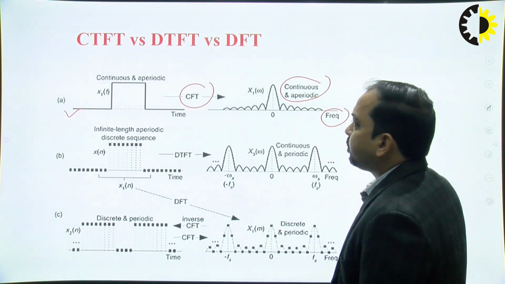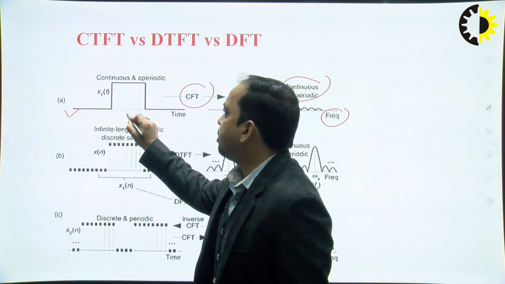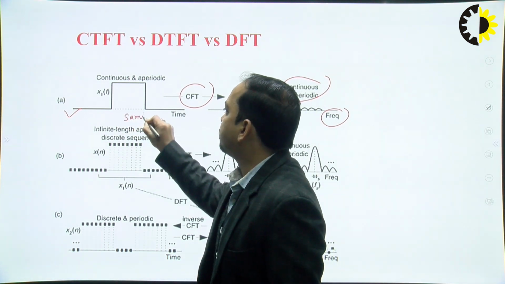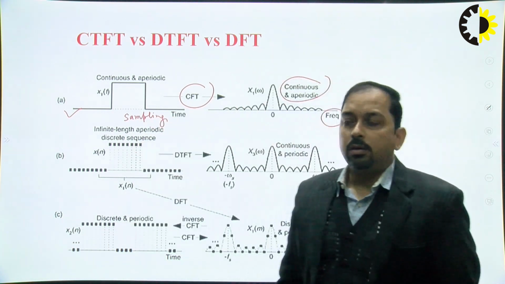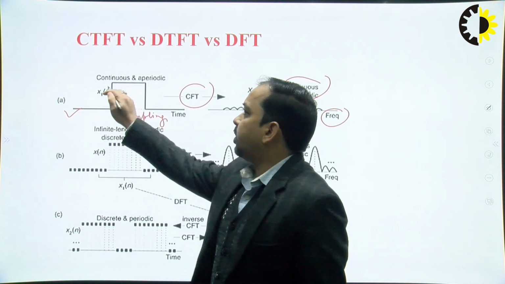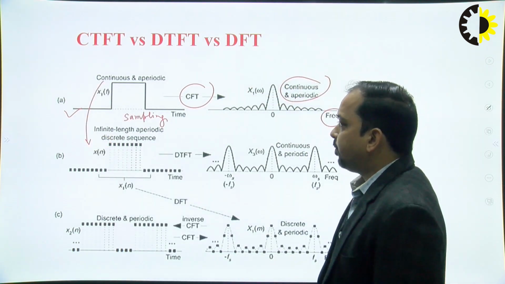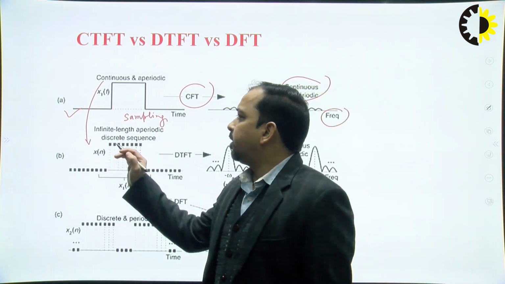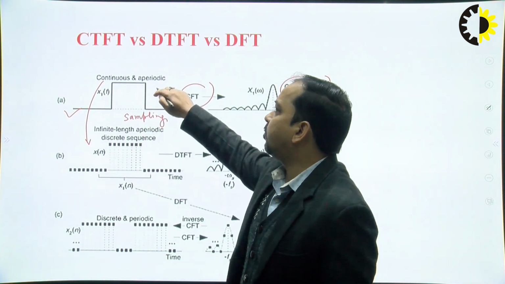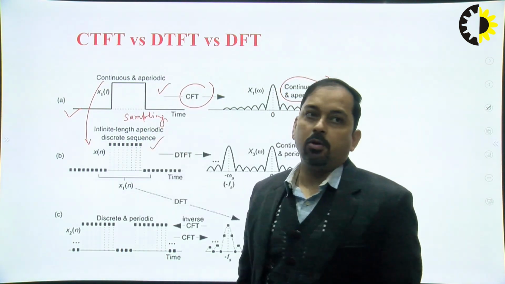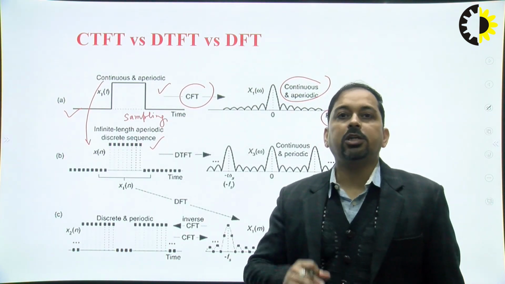Now what happens if we do the sampling? If the sampling is performed in the time domain, the signal will become discrete. The continuous signal will now be a discrete sequence, and the signal is discrete as well as aperiodic because the nature remains the same. Here if the signal was aperiodic, here also the signal is aperiodic. So the sampling in one domain basically results in the periodicity in the other domain.